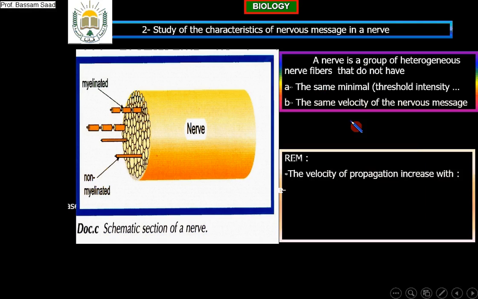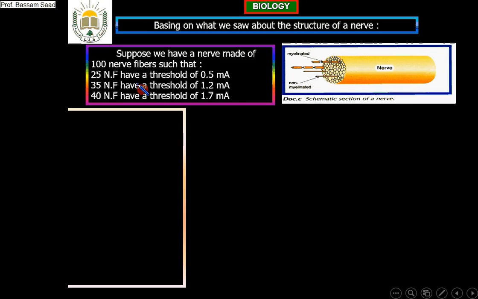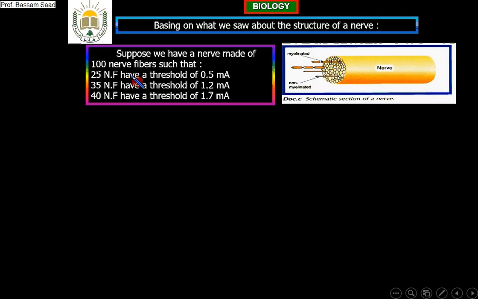These 25 nerve fibers will not work except if the intensity of the stimulation is equal or greater than 0.5 milliampere. The other 35 nerve fibers have a threshold of 1.2 milliamperes, and 40 nerve fibers have a threshold of 1.7 milliamperes. So there are three different groups of nerve fibers in this nerve.